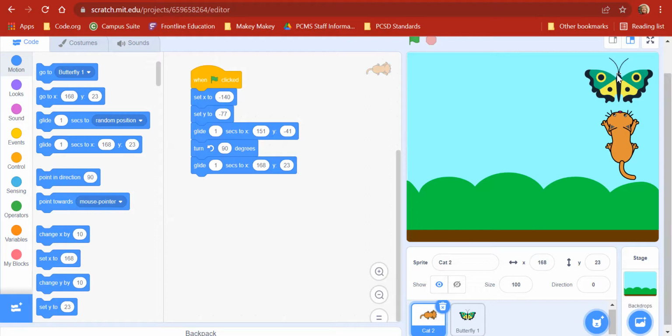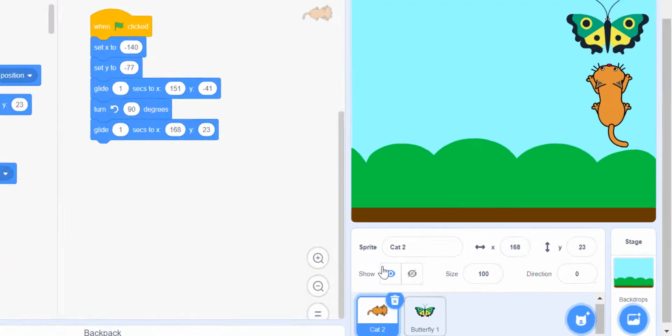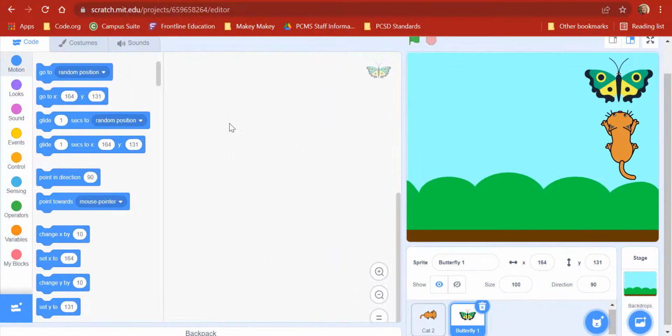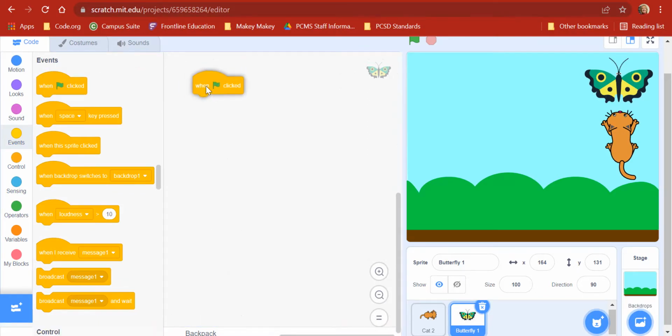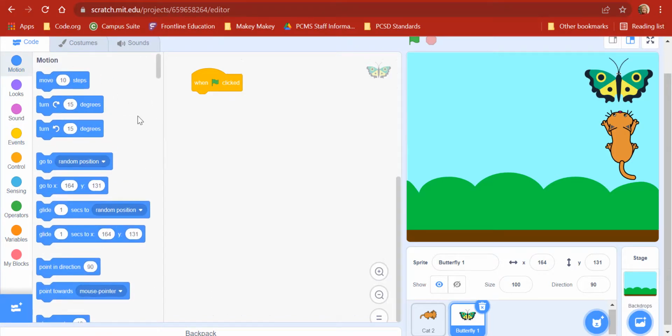Okay, at the same time, I want this butterfly to turn around. So let's go to the butterfly. And I'm going to say when the flag is clicked, because it's all going to happen at the same time, then my butterfly is going to rotate. That was in motion. And so he's going to turn.